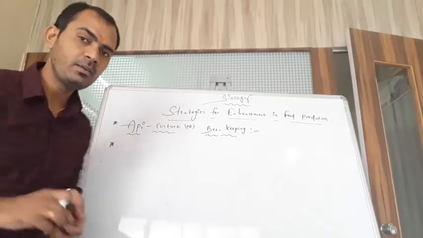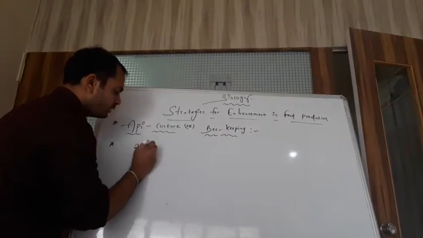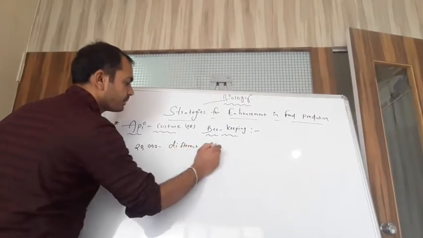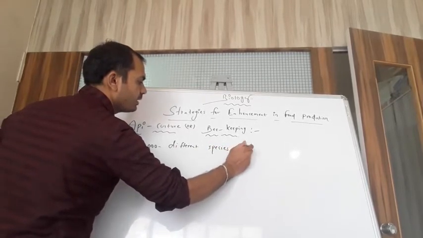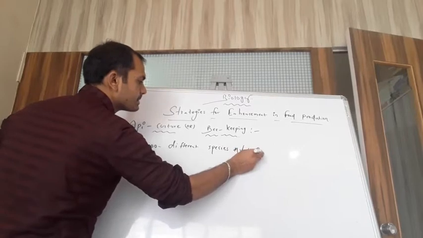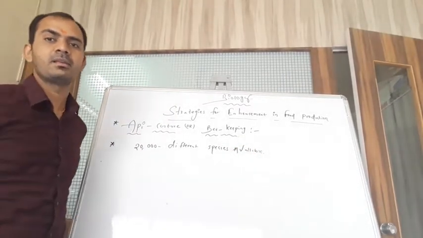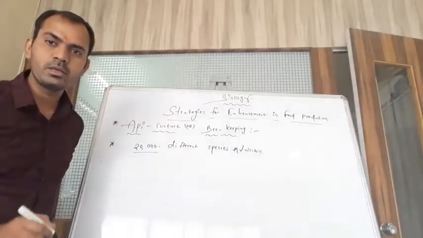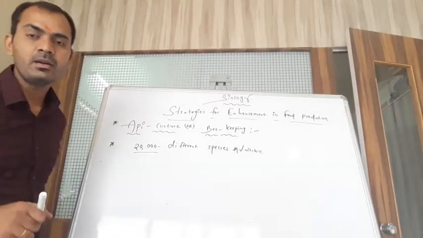But worldwide there are about 20,000 different species available. Students, listen carefully: 20,000 different types of bees are available worldwide.